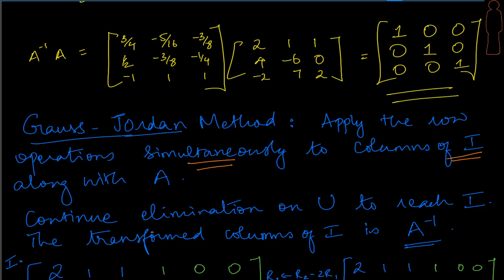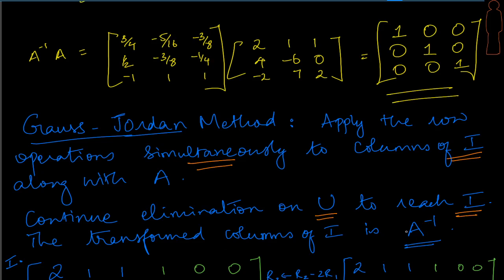The second part of Gauss-Jordan is that we continue the elimination on U, right? So we got from A to U. We will continue the elimination of U and make U reach I, right? So you have to take U now and try to make it the identity matrix. And what is the conclusion? The same elimination will continue on the columns of I, which have reached something, and when we continue, we don't know where we reach, but what is the conclusion? It says that the transformed columns of I is actually A inverse. That's what this conveys, right?